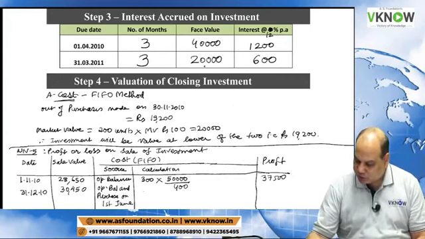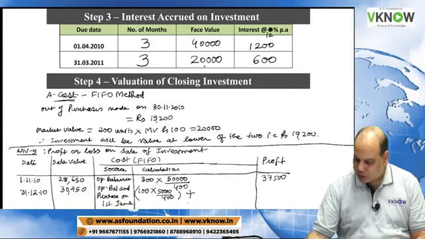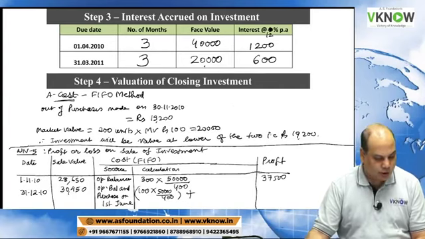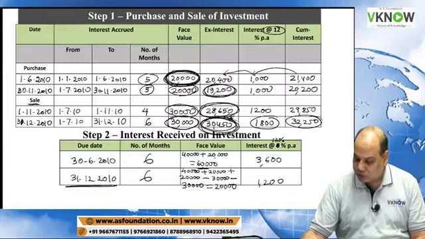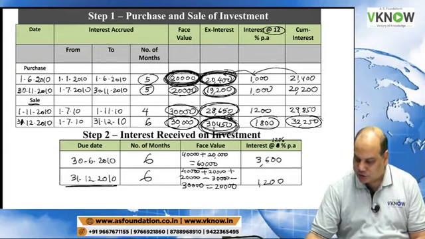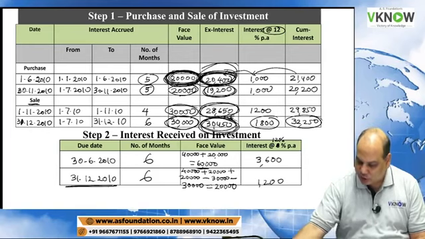Opening balance 100 quantities left, 100 into 50,000 divided by 400. And purchased on 1st June, total 200 quantity has been sold, whose cost is 20,400 rupees. Can you see 20,400 rupees here?